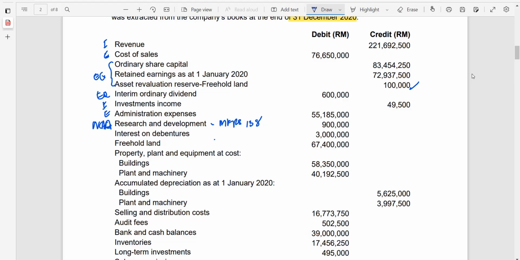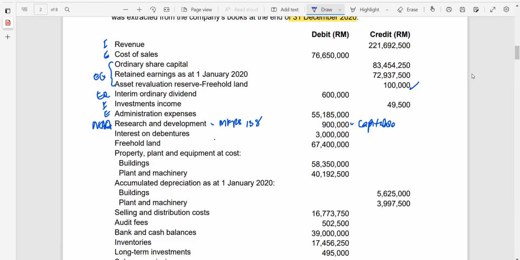So at this moment, you will just assume that it fulfills the capitalization requirement, so this will be capitalized. Unless you have detailed information about research and development, you may notice that research will be expensed. That will be covered in FAR 320.